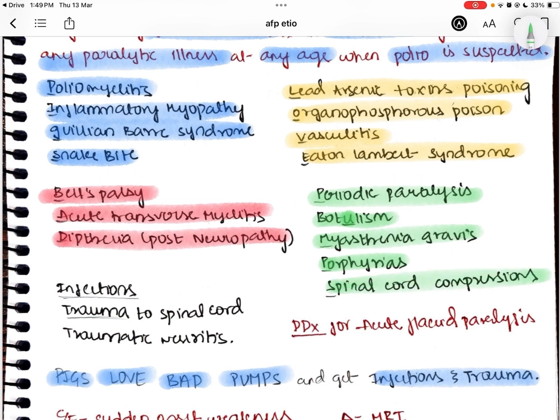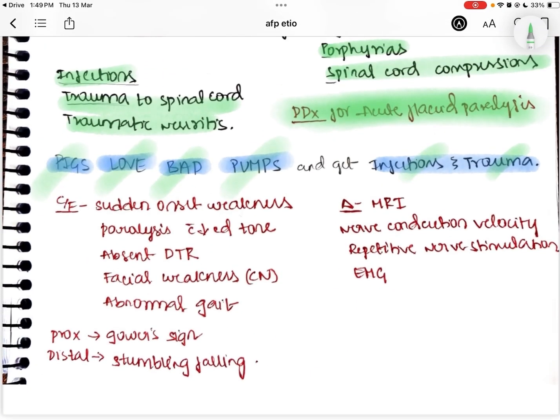And along with that, pigs love bad pumps and they get infections and traumas. So these infections can also cause acute flaccid paralysis, and any trauma to the spinal cord or traumatic neuritis can also be a cause. So these are the different differential diagnoses for acute flaccid paralysis, which you can remember by this mnemonic: pigs love bad pumps and get infection and trauma. So this is about the causes, and let us see the clinical symptoms.